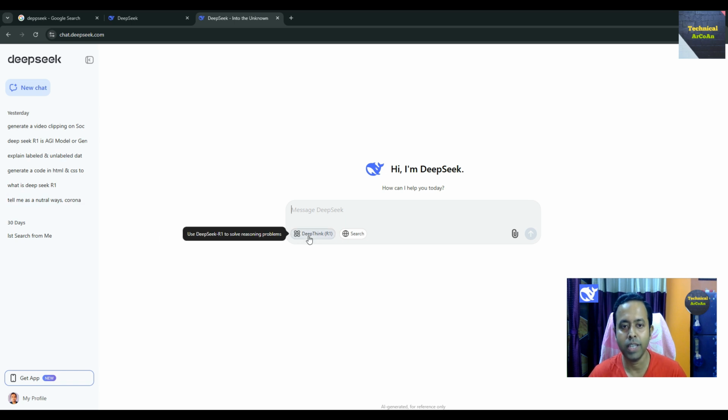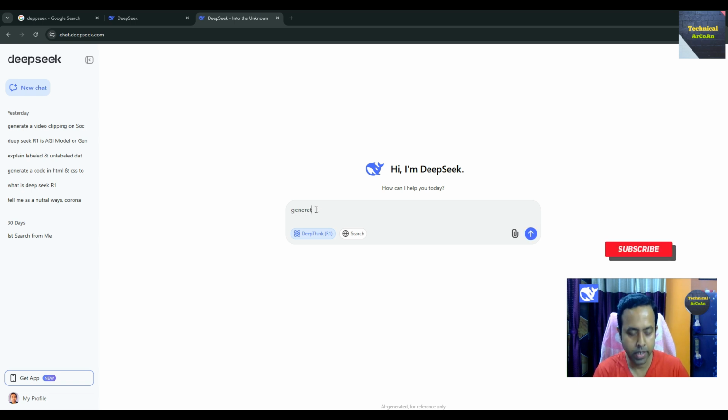And if we click on this DeepThink R1, and now suppose we put some prompt here, suppose we write here: generate HTML and CSS code to build a candle with flame, right, and press enter.